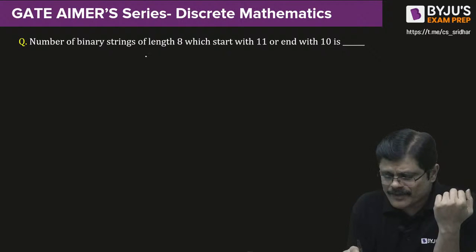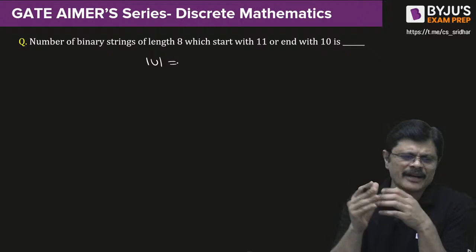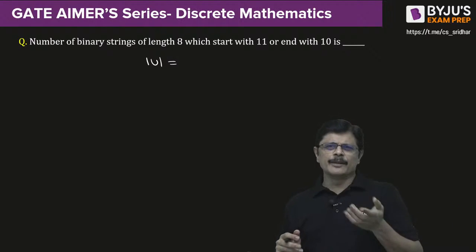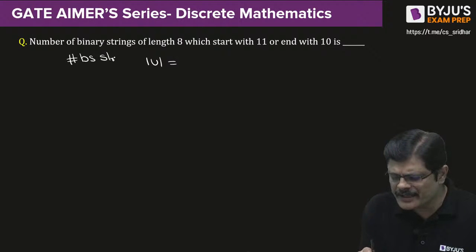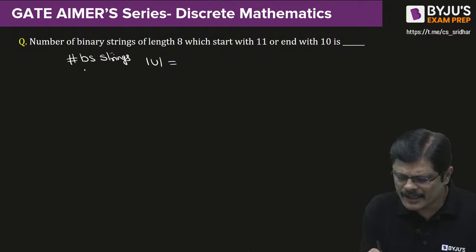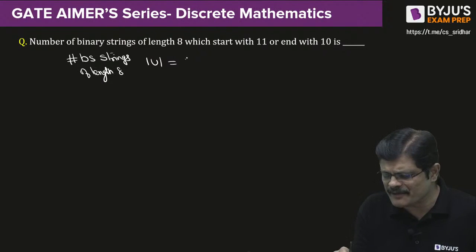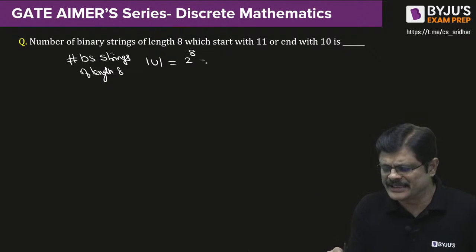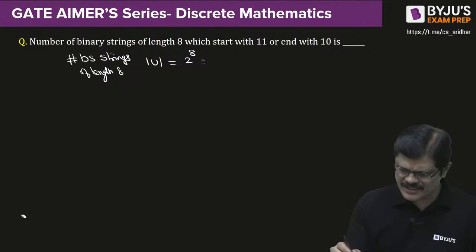See, we all know the total number of binary strings of length 8. How many binary strings of length 8 are there? It's a Lilliput question, anyone can answer. This is the number of binary strings of length 8. We take it as our universal set, which contains 2 power 8. You all know what it is, so we are not very much interested in that answer right now.